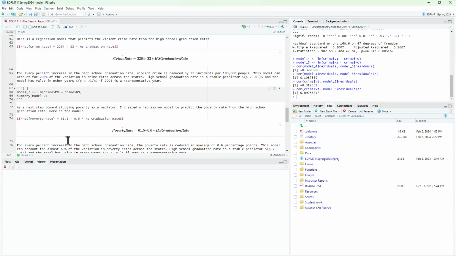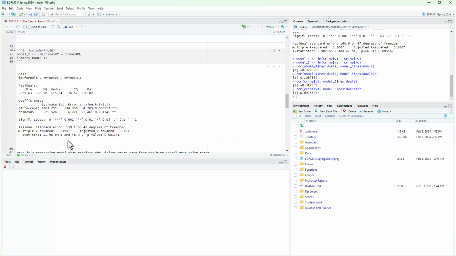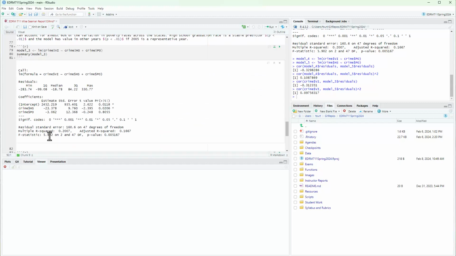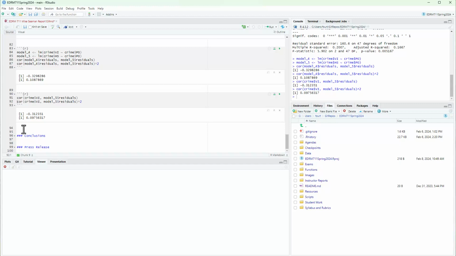And that compares to back up here when we looked at high school without removing poverty, we were accounting for twice as much, or 20%. So this is not a strong mediator. There may be a little bit of mediation going on that we're seeing here, but not a strong mediator.